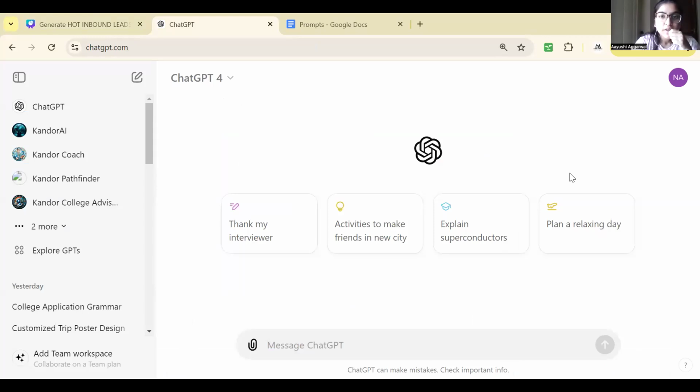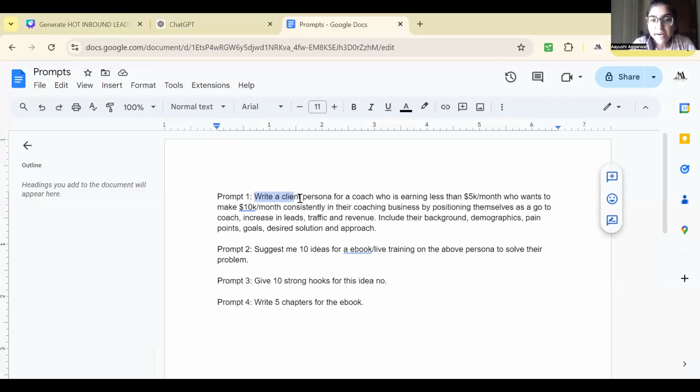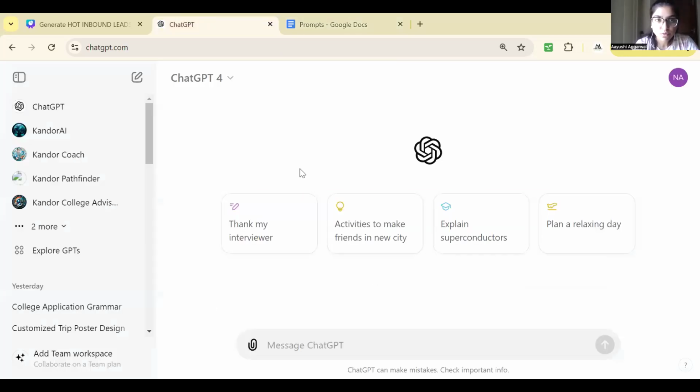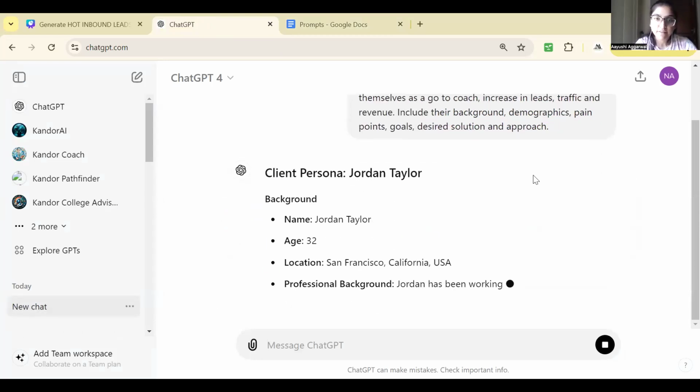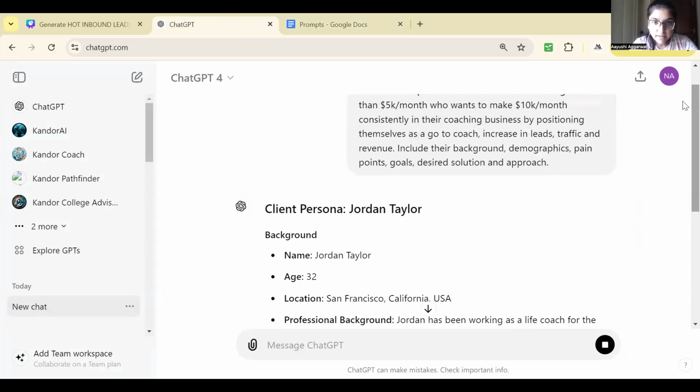Okay. Great. So the prompt we are using is: write a client persona for a coach who is earning less than $5,000 a month, who wants to make $10,000 per month consistently in their coaching business by positioning themselves as a go-to coach. Increase in leads, traffic, and revenue. Include their background, demographics, pain points, goals, desired solution, and approach. This is our ideal client, right? Now we want ChatGPT to create a persona out of it. So I'll just give a prompt, and ChatGPT will give me everything related to my ideal client.